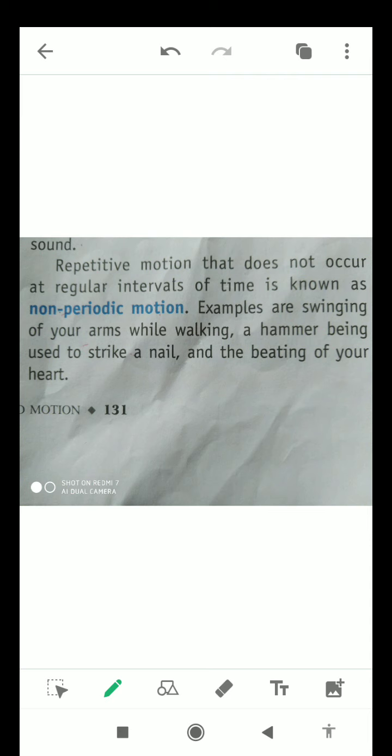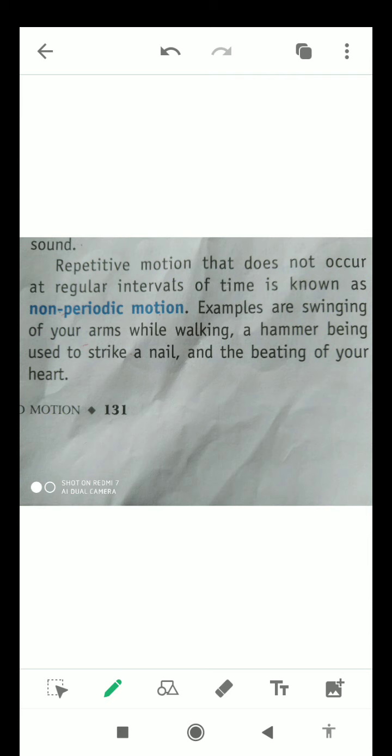Now I will tell you about non-periodic motion. A motion in which an object repeats its motion but not at a regular interval of time. So in this kind of motion the time is not fixed. Okay. So this is known as non-periodic motion.